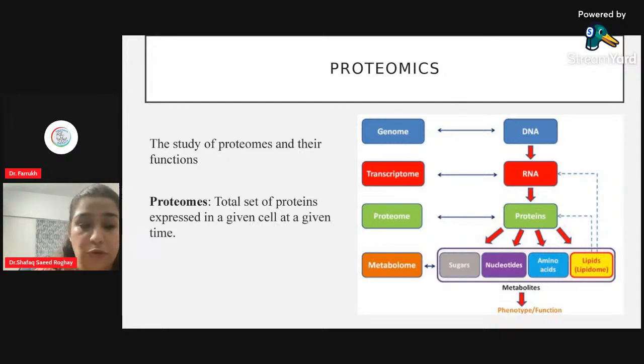Now the thing is, are there any proteins within our oral cavity, and do they have any function? So yes, there are proteins in our oral cavity, and where are they? They are in the fluid released by the salivary glands. They are also released by the cells which are present in our oral mucosa.